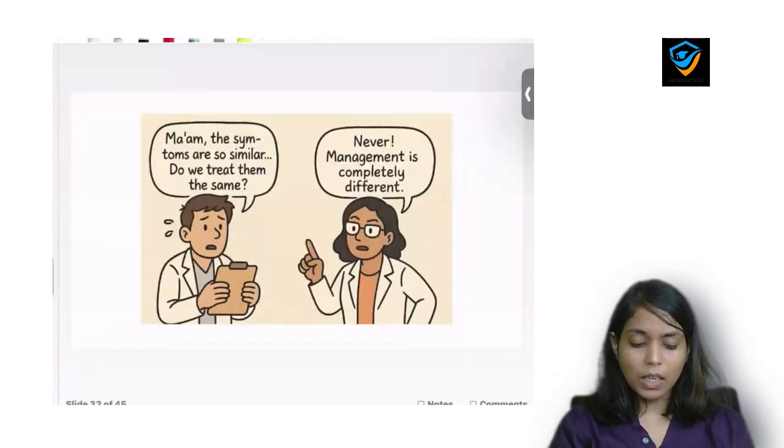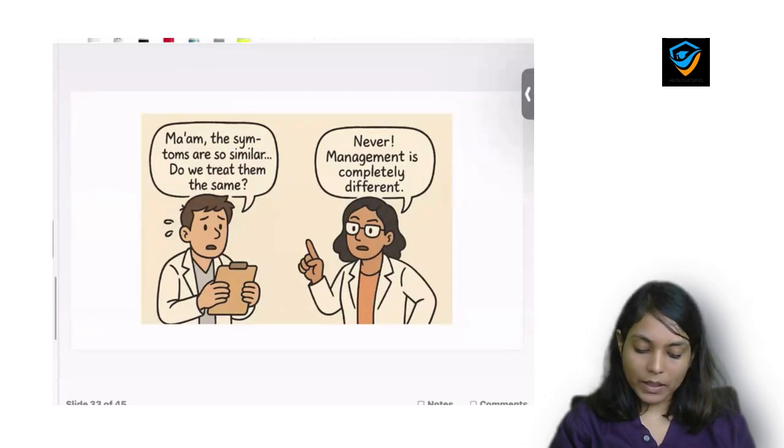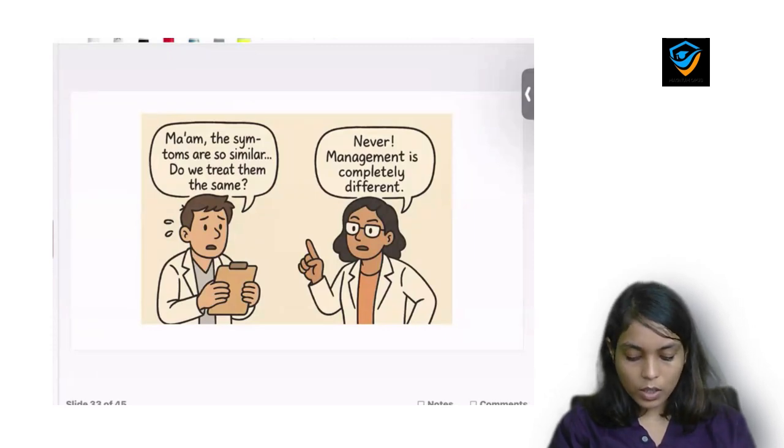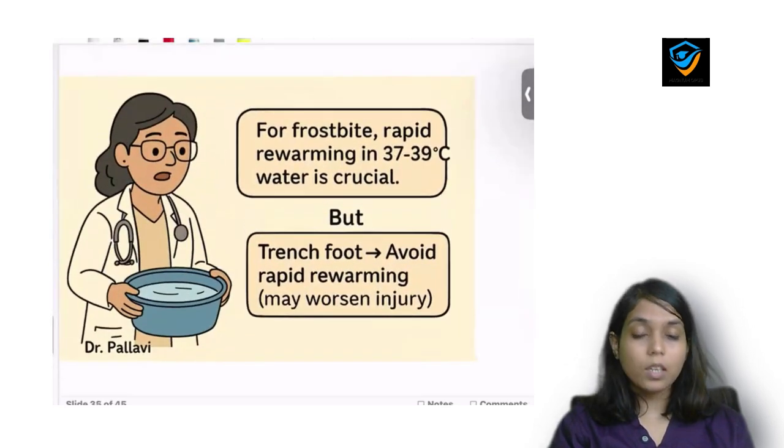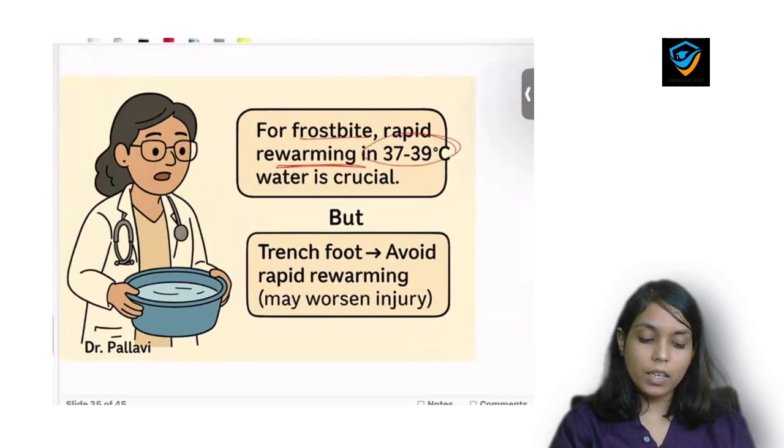Now the resident was asking whether the management will be similar or different. So yes, management will be absolutely different, because in frostbite we need to rewarm the patient rapidly at 37 to 39 degrees Celsius, but in trench foot rapid rewarming will be harmful to the patient, it will worsen the injury.